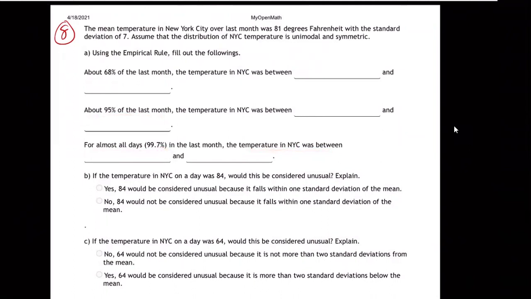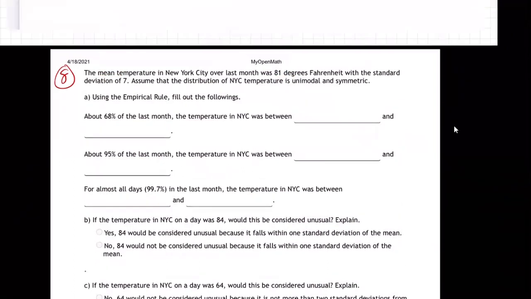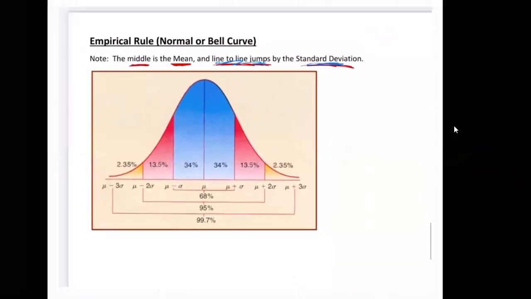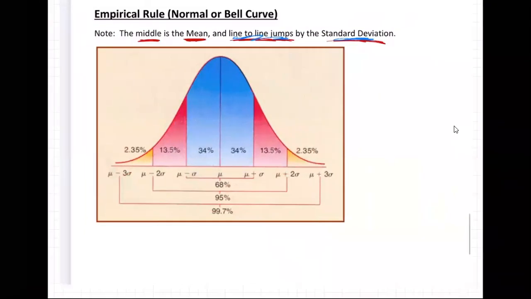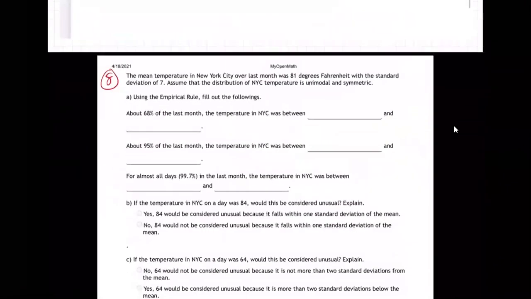All right, so what are they asking us to do? Well, it's the bell curve thing. So in other words, they're saying the mean was 81. So we go to the notes. Here's the bell curve from the notes. Notice what it says up here in the notes. The middle is the mean. That's probably no big surprise to you. So they're saying, what was the mean?